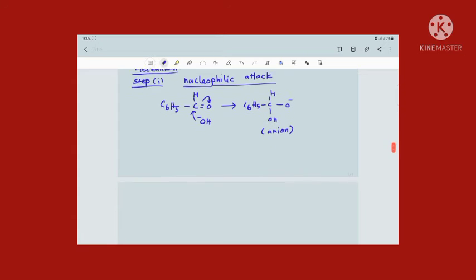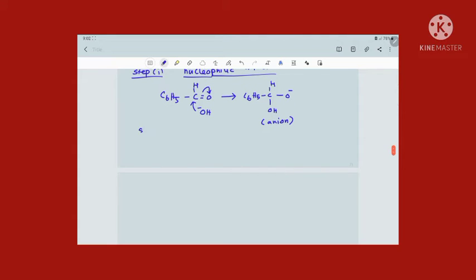Now step 2. The anion formed in the first step will interact with another benzaldehyde molecule.